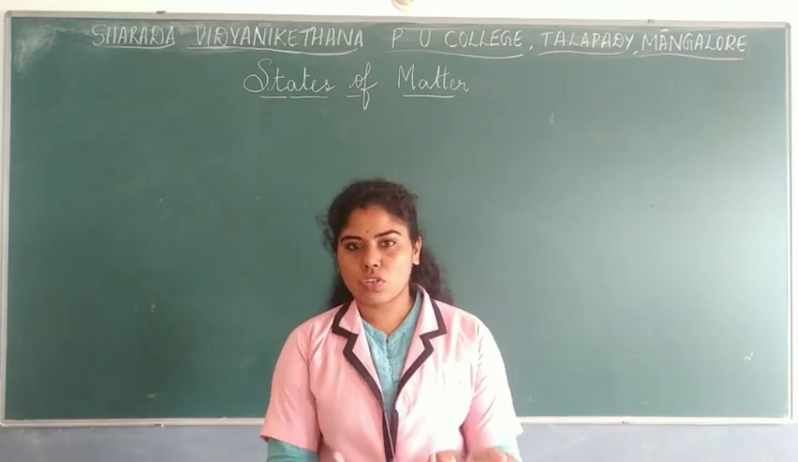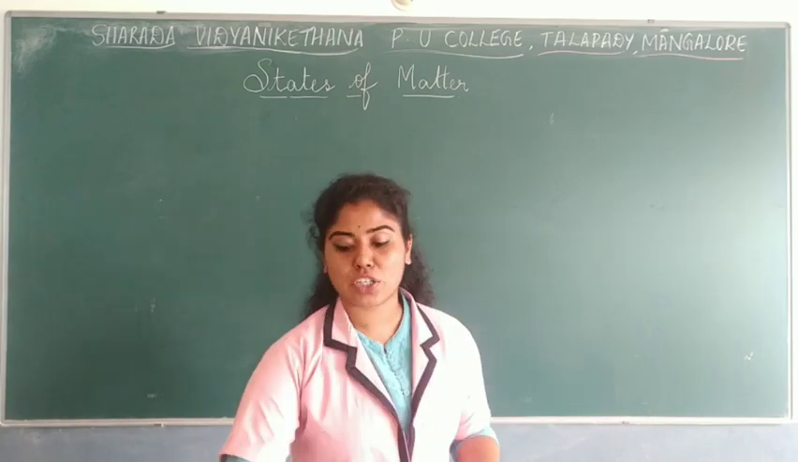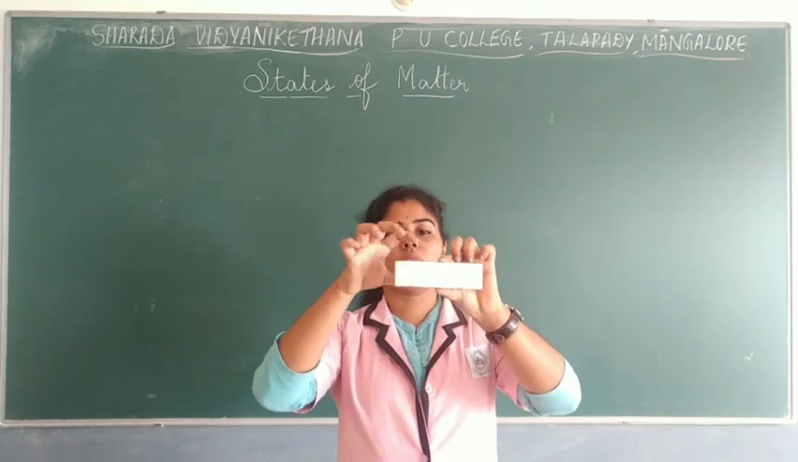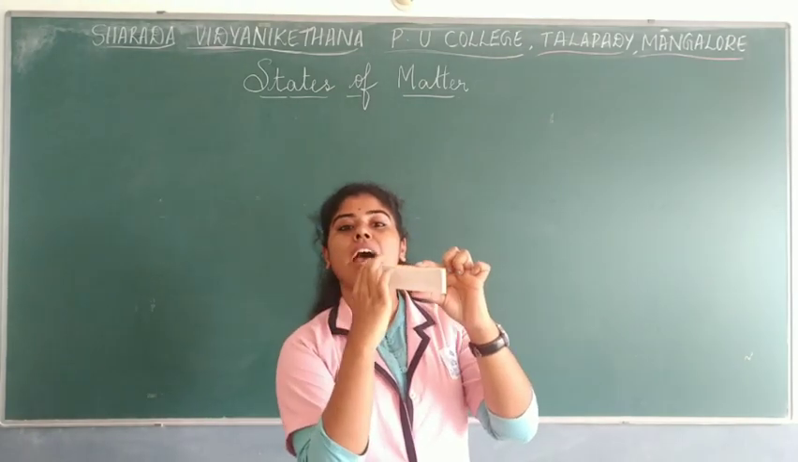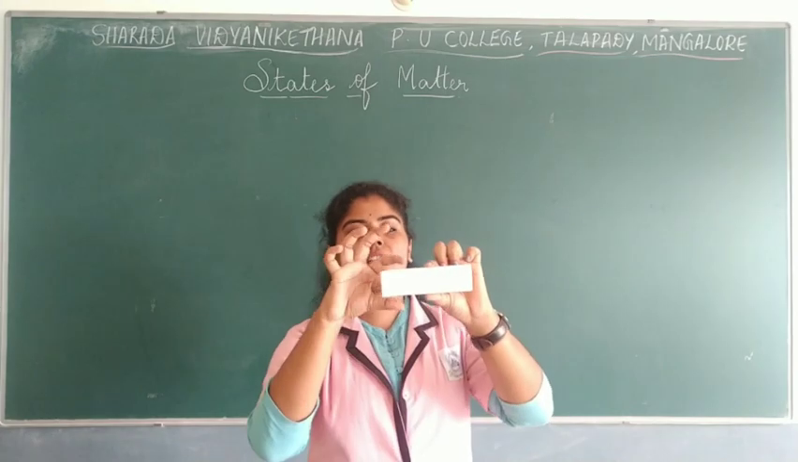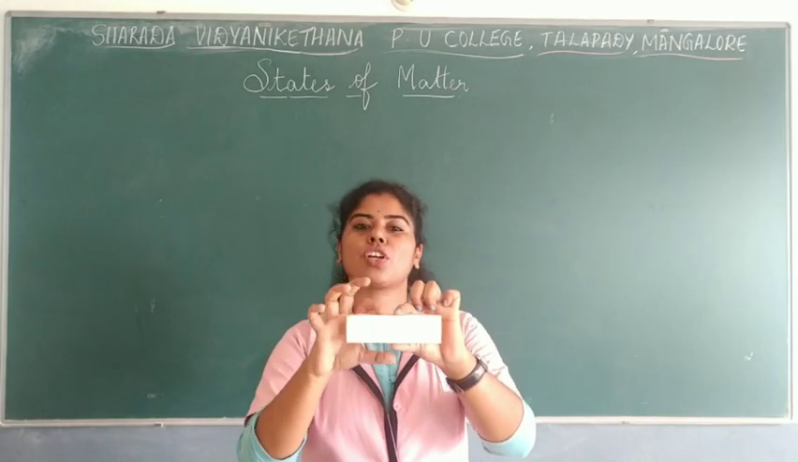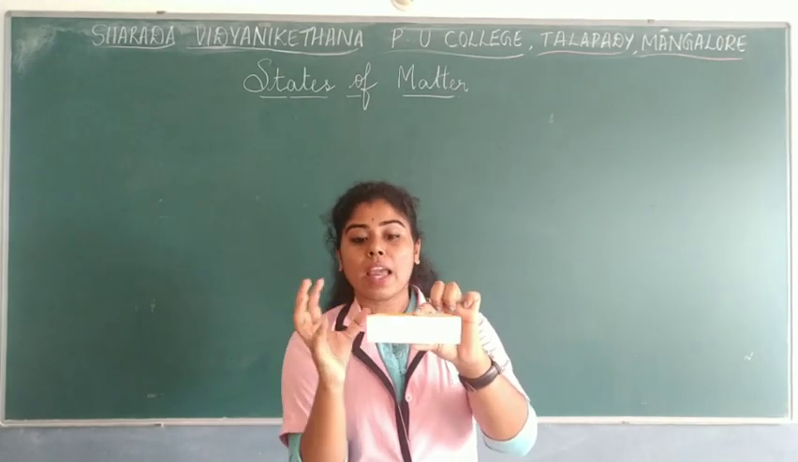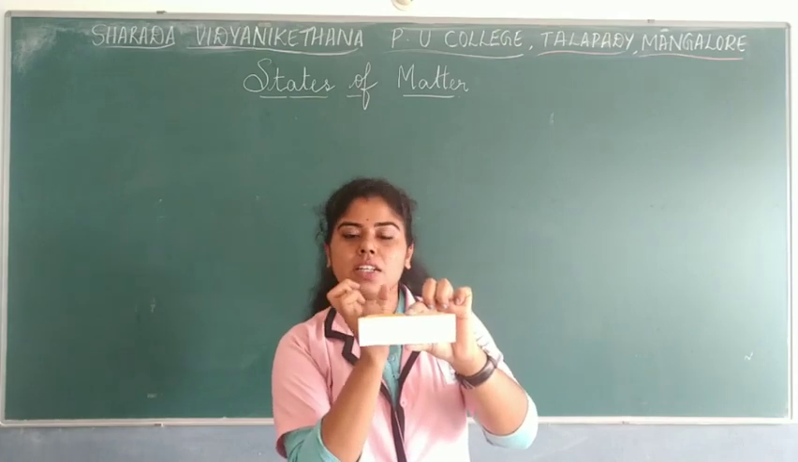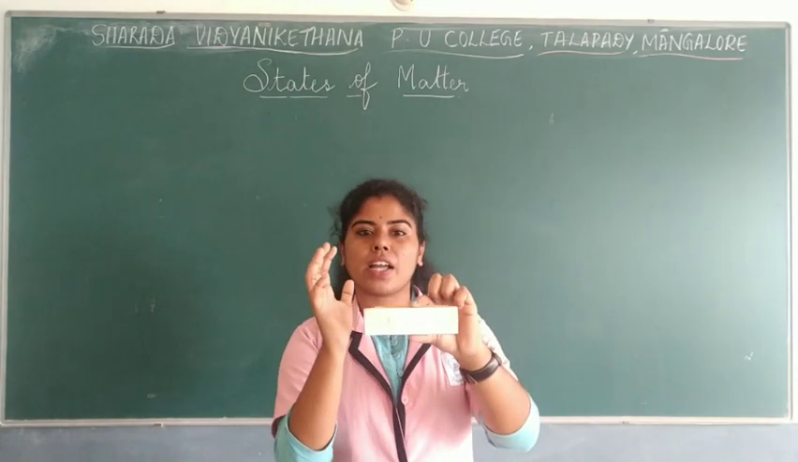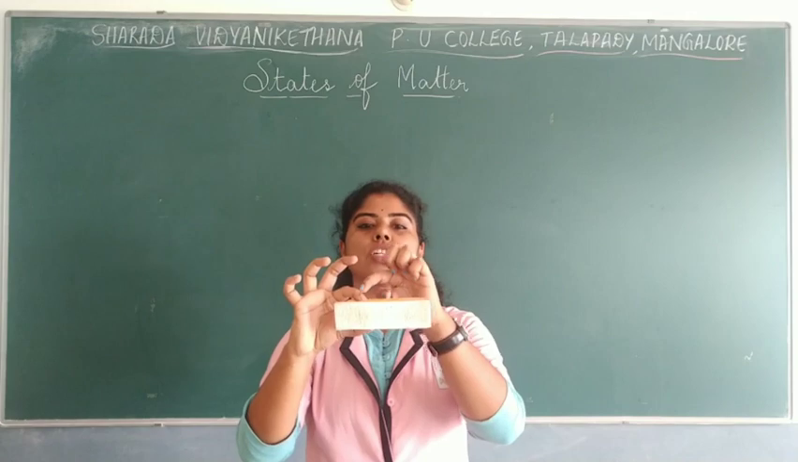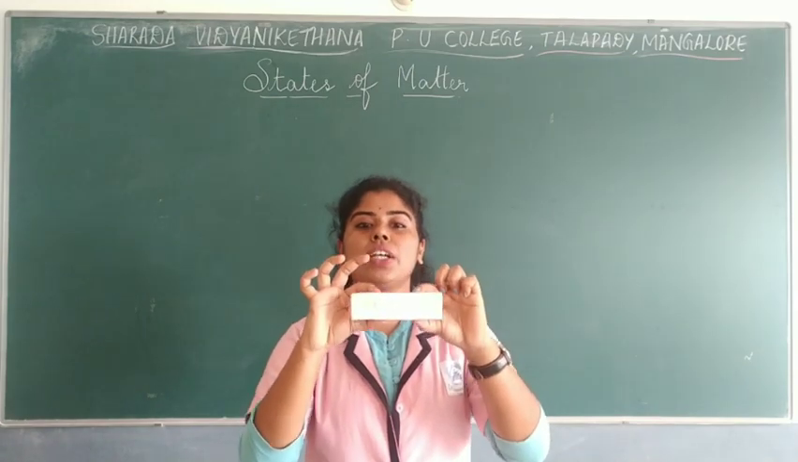Now when you talk about solids, they have a definite shape as well as definite volume, right? So they are rigid in nature. They have a particular shape as well as particular volume too. Why? Because these particles are tightly packed in nature, so they get a particular shape and volume and they are rigid in nature.